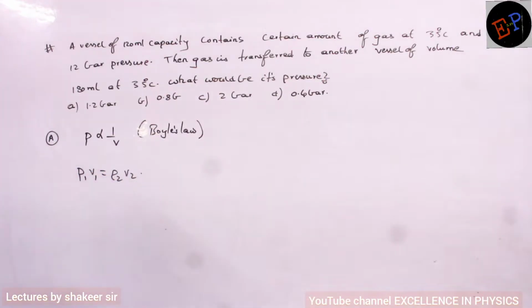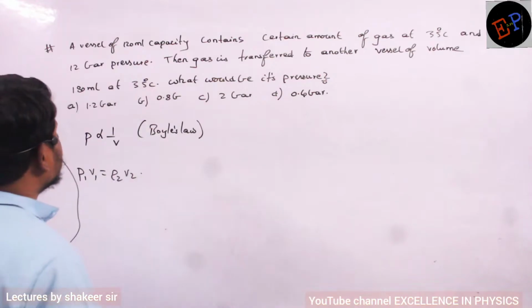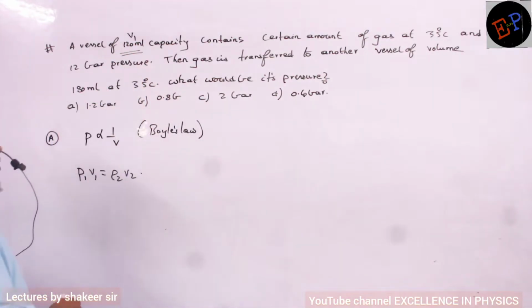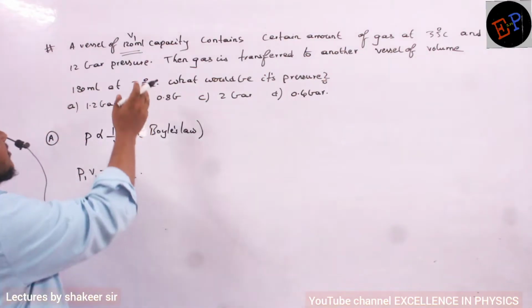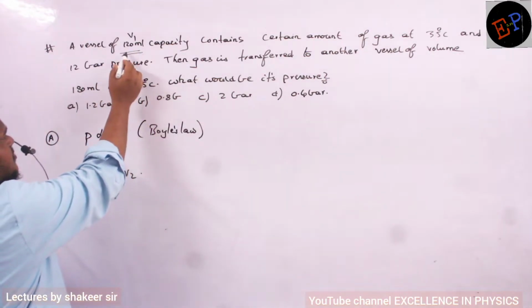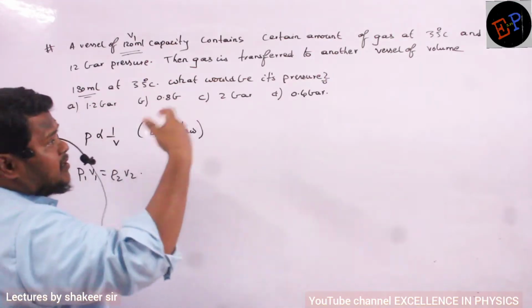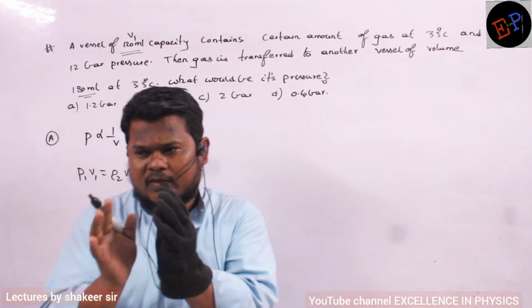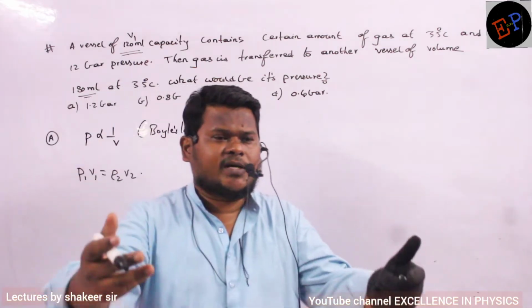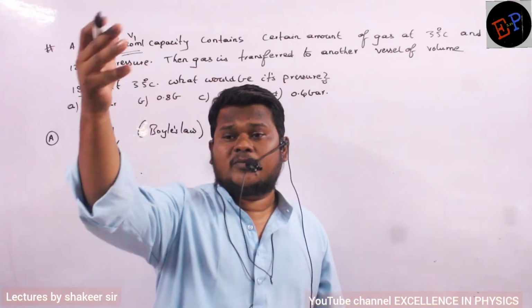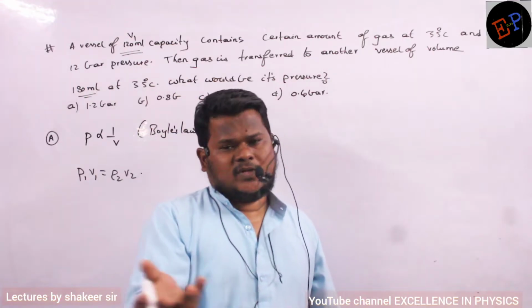Two conditions are there. What is the initial volume? Initially there is a gas present in 120 ml volume, and we are shifting that gas to another, bigger container. It means volume has increased. If volume increases, pressure should decrease.